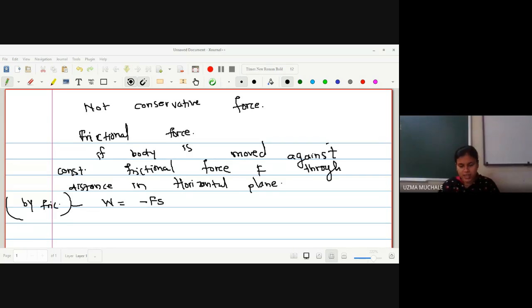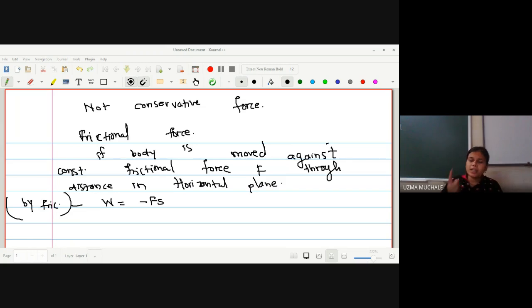I exactly don't know the word. So that is nothing but an amount of a force. Because where there is more friction, you will have to apply more force, right? Suppose some construction of the road is going on, and if you are going in the same direction, you need more amount of force, right? So if the body is moved against a constant frictional force through a distance in a horizontal plane, a very easy example is a bike or any vehicle. We need some more amount of force. The work done by that frictional force can be given as minus Fs.